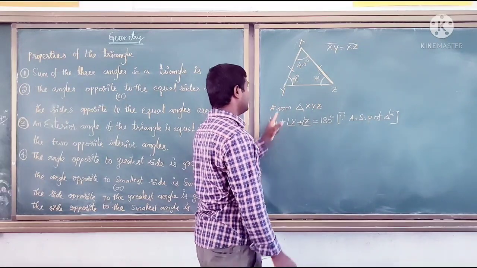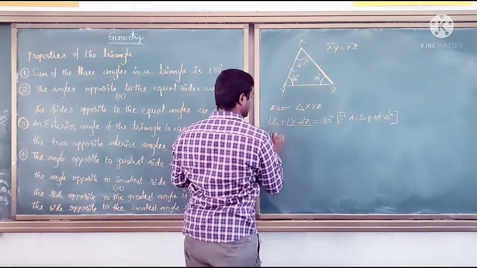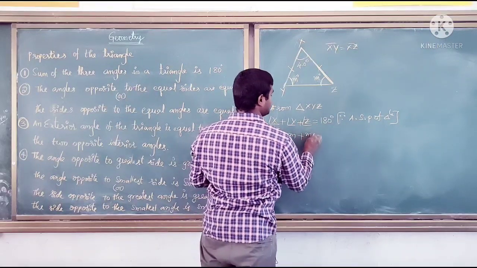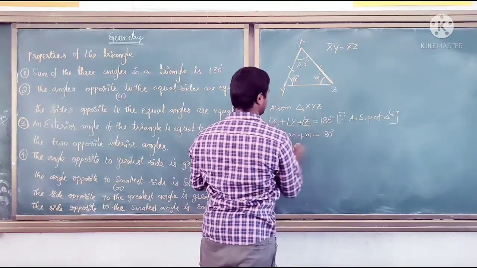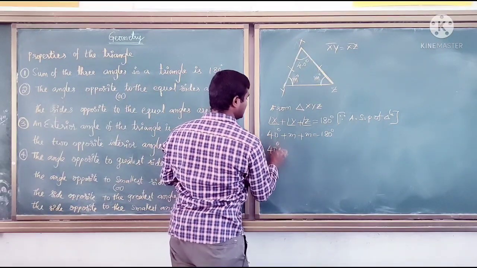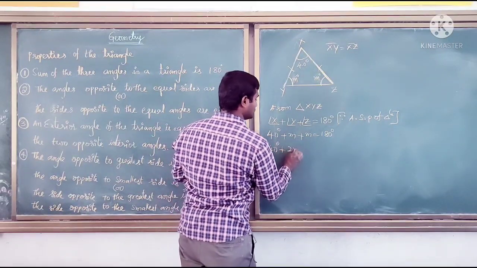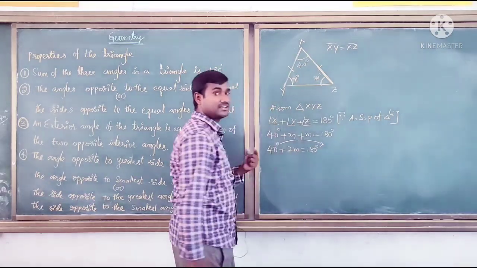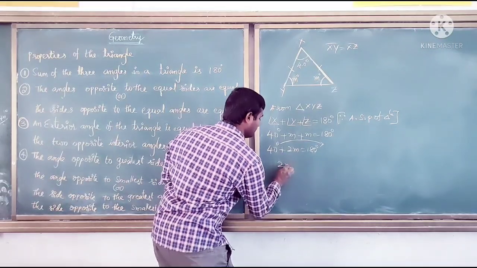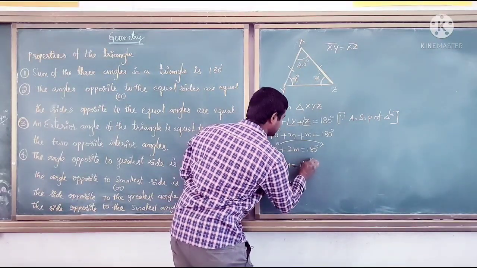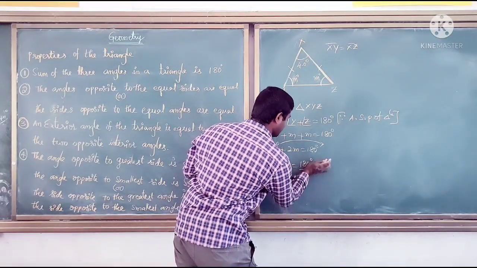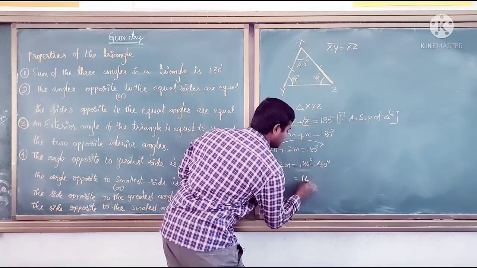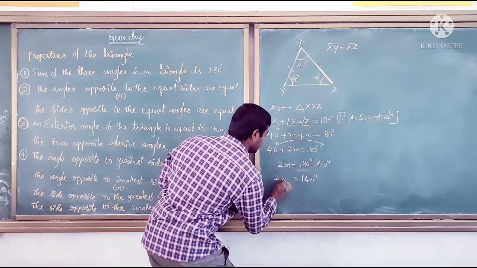Now angle X is 40 degrees, angle Y is M, and angle Z is also M, so the sum equals 180 degrees. 40 plus 2M equals 180. Transposing 40 to the right side, 2M equals 180 minus 40, which is 140 degrees.